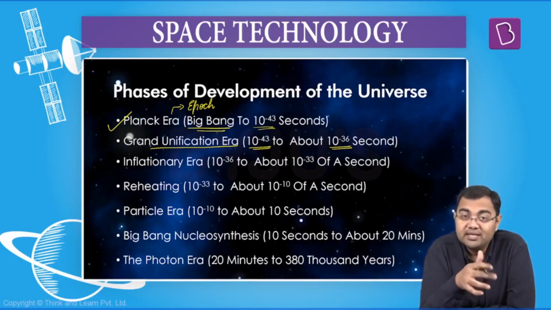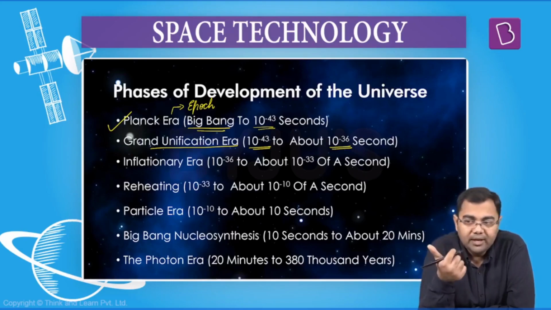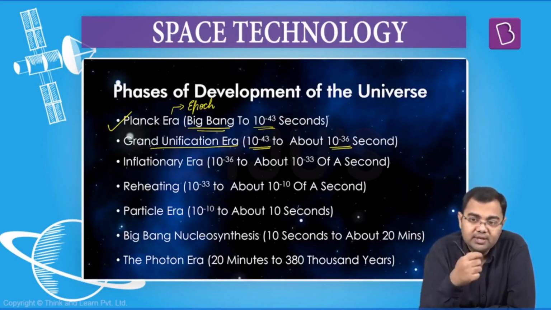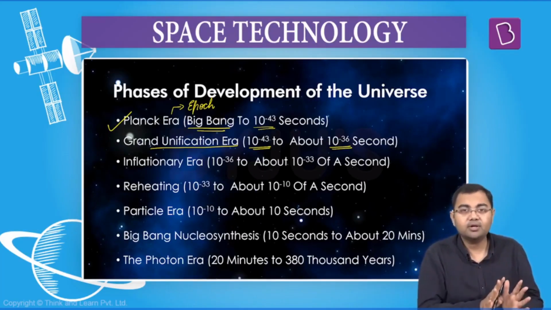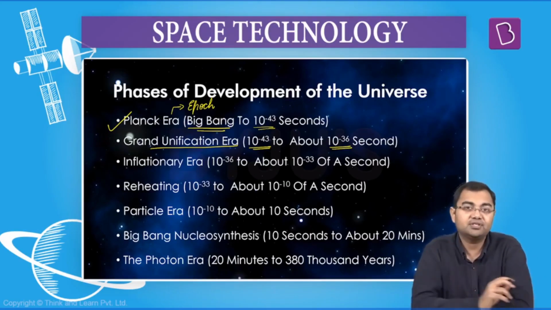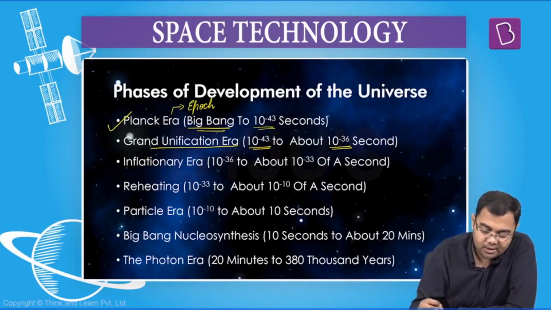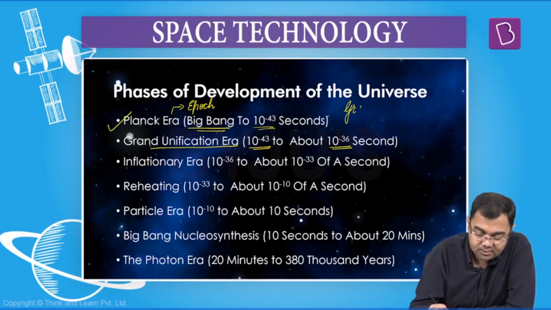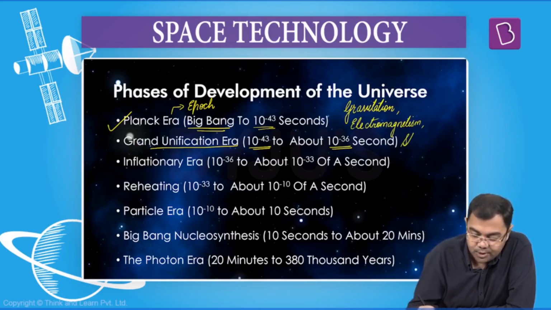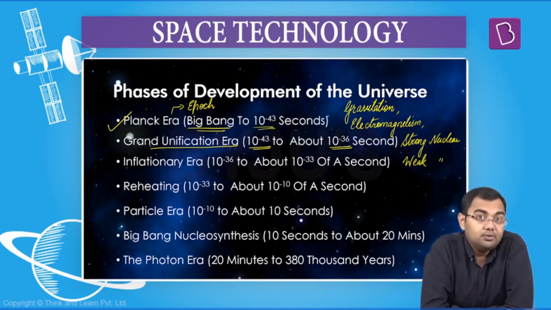So when you talk about the forces, there are four fundamental forces in nature. One, electromagnetic force. Second, gravitational force. Third, strong nuclear force. And fourth, weak nuclear force. What these are, why these are fundamental, is not the subject matter of this chapter. We'll have a discussion on this when we go to the particle physics chapter. But for now, just remember this, that there are four fundamental forces: the force of gravitation, the force of electromagnetism, strong nuclear force, and the weak nuclear force. These are the four fundamental forces of nature.